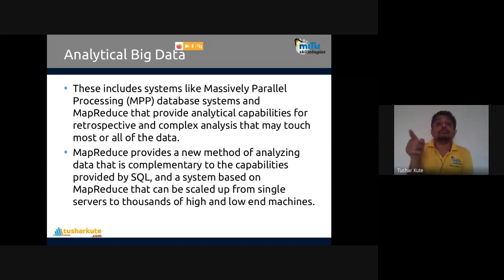MPP, massively parallel processing: the data is handled in a distributed fashion. Some part is in one computer, another part in another computer, another part in another computer. Then the same algorithm is applied parallelly on all the systems. They generate the results, and the results generated are combined together at a central point. That's what we call big data analytics. MPP, or massively parallel processing, is actually performing these operations of analytical big data.